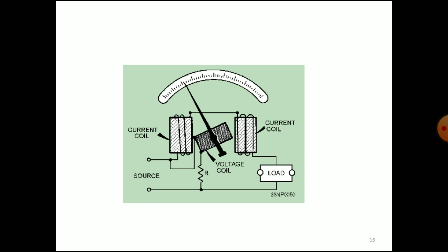There is a current carrying coil placed in between the two magnets. There is the pointer placed on the spindle. There is the calibrated scale, source, and a load.